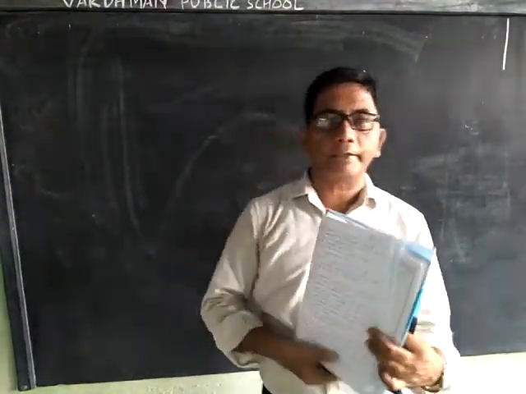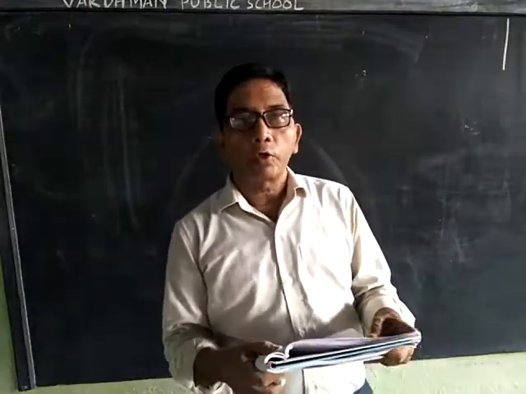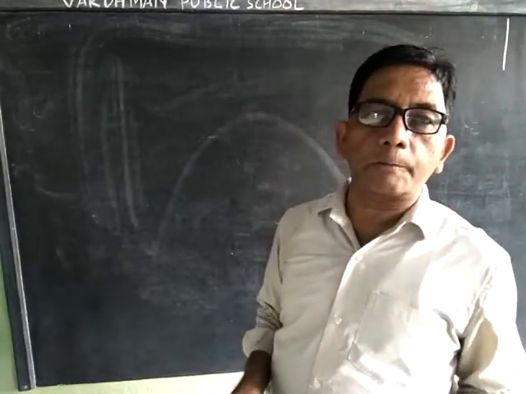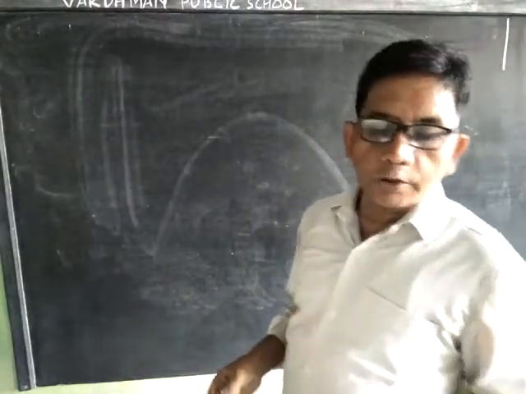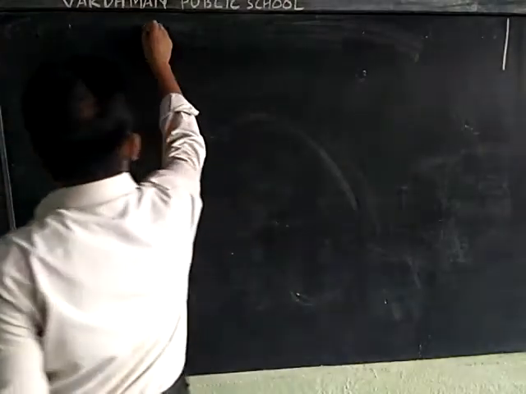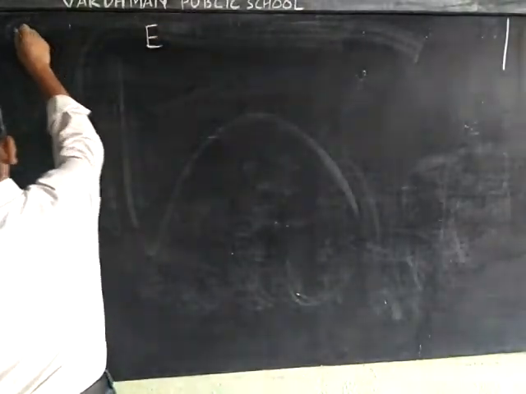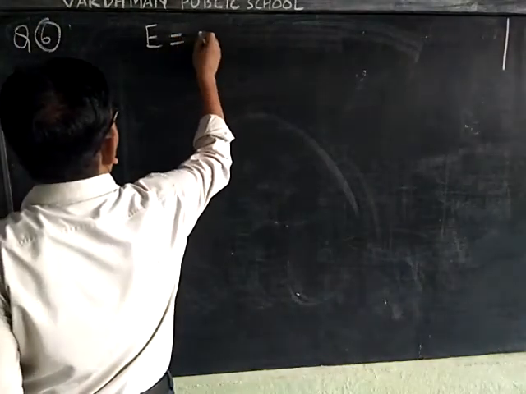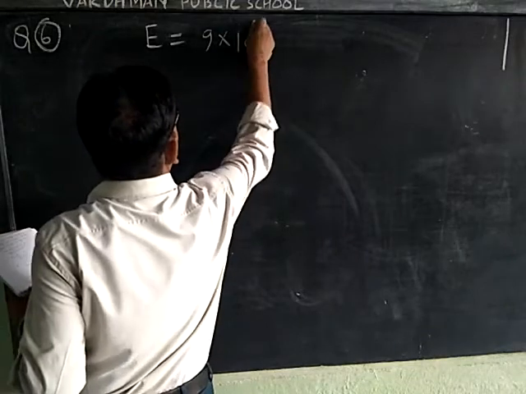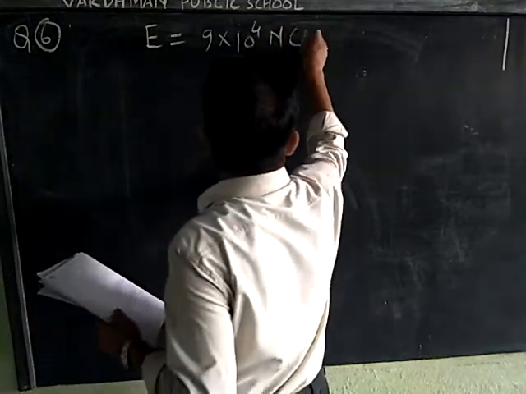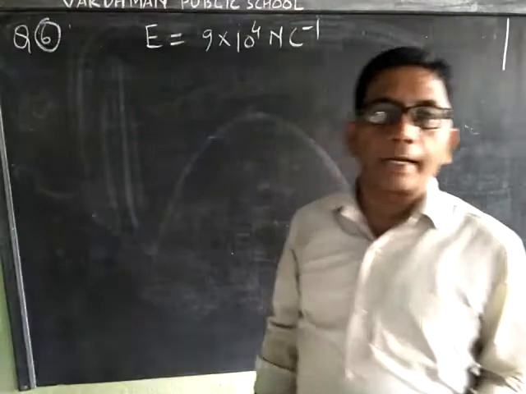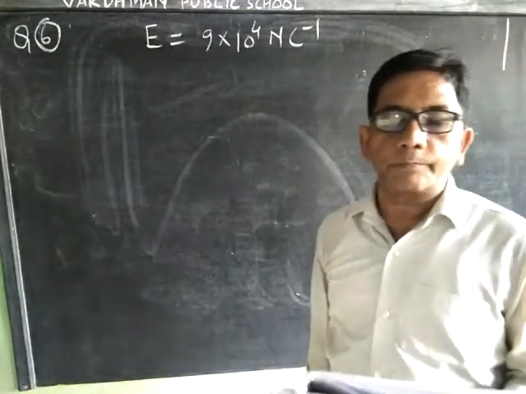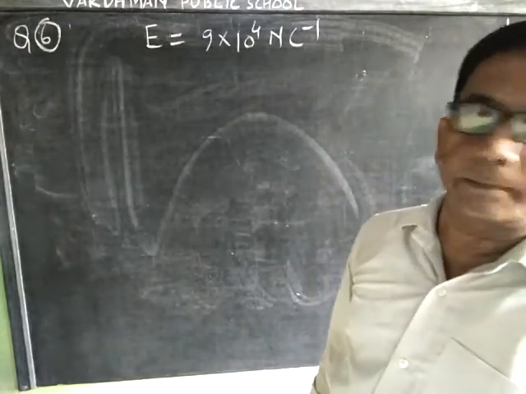Question 6: an infinite line charge produces a field E of 9 into 10 power 4 Newton per Coulomb at a distance of 2 centimeter.